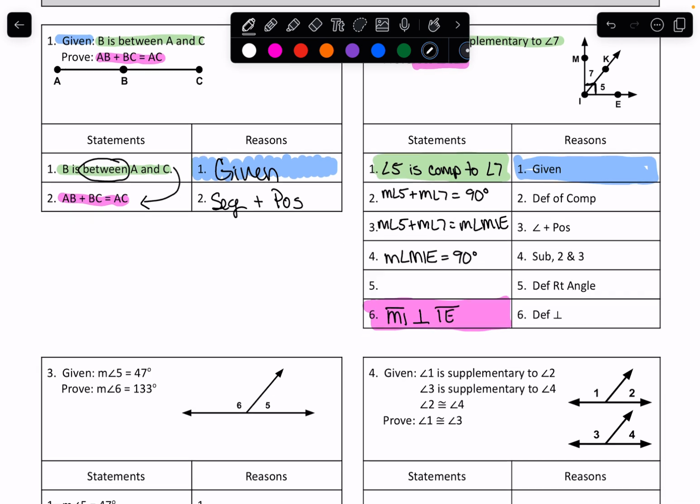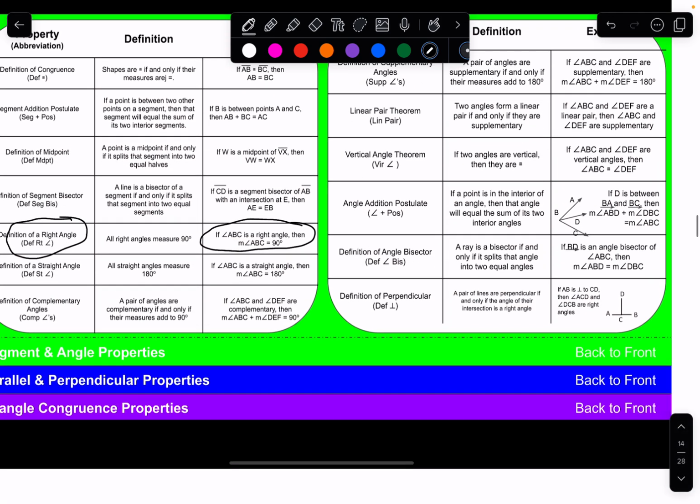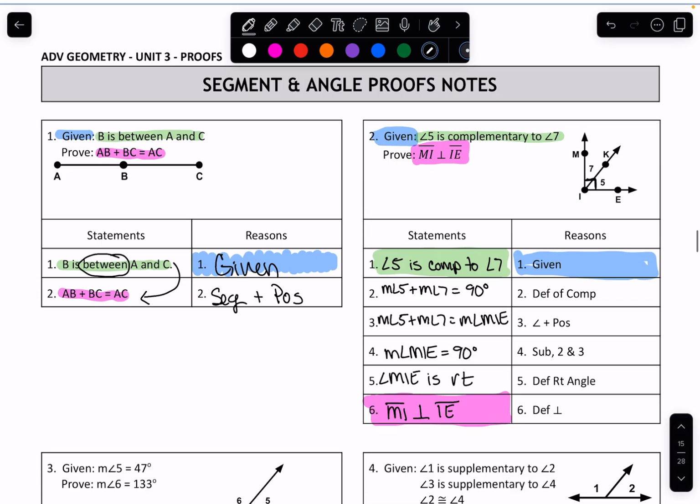So now we can say that angle MIE is right. And then you see how it goes to perpendicular. So let's look at perpendicular and I'll show you why they can do that. It says that if they're perpendicular, then it's right. That also works in reverse. So if we know it's right, then we know it's perpendicular as well. So that's the way that works.